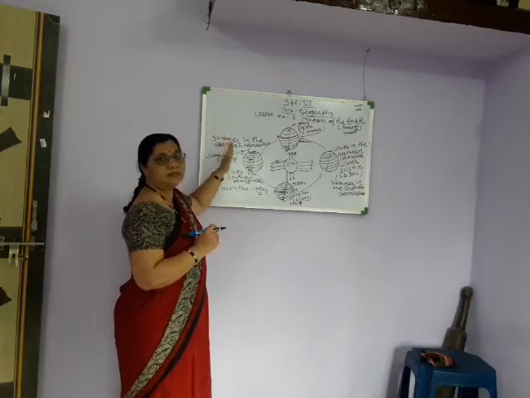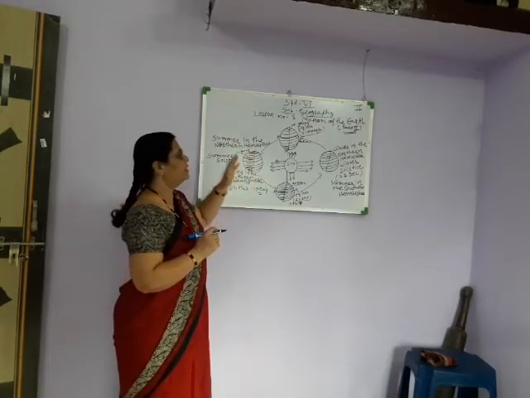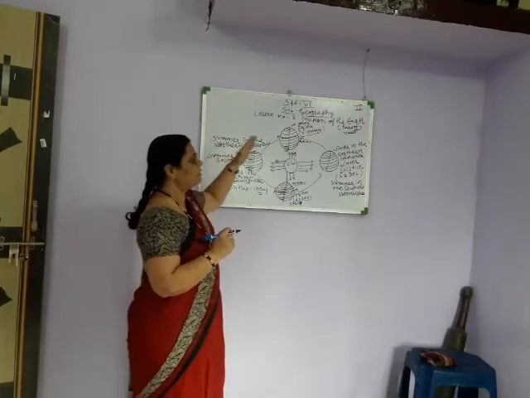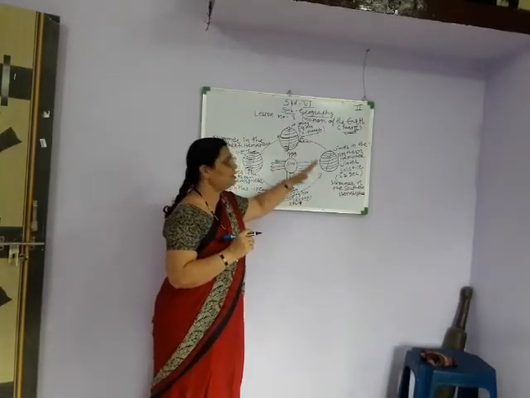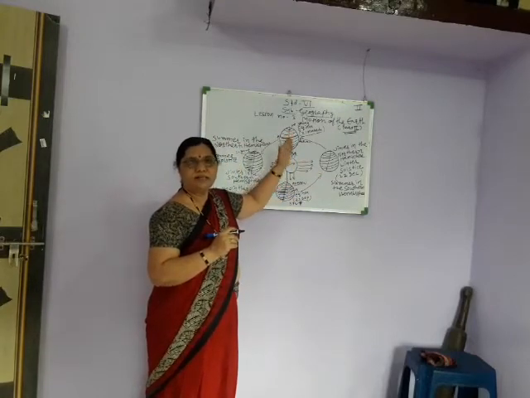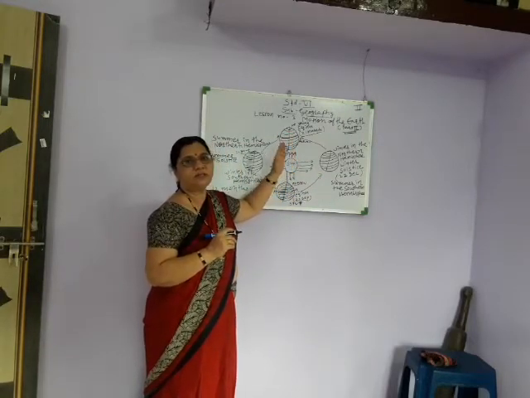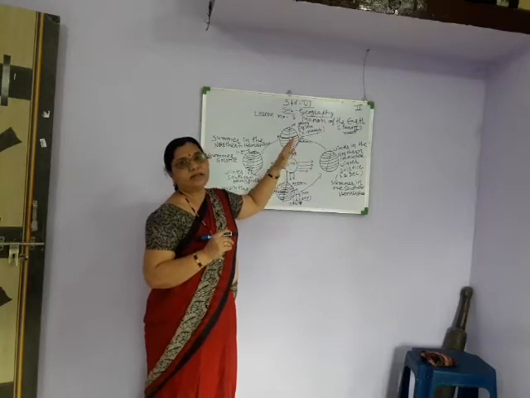In the summer season the days are longer and the nights are shorter. Whenever it is winter in the southern hemisphere, the days are shorter and the nights are longer.